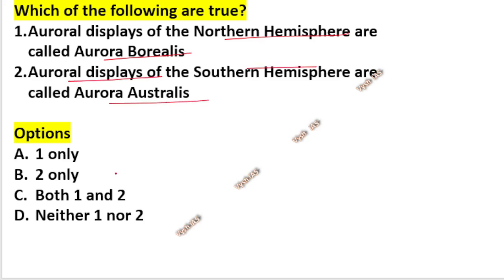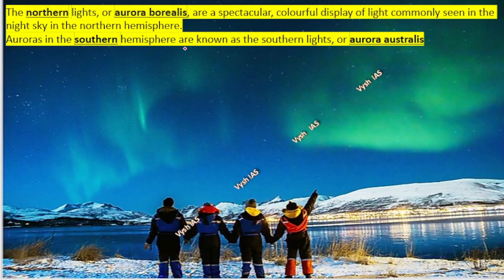Okay, so just a GK thing, and this is actually both 1 and 2. What is in the north is called the Borealis and south is called Australis. It's very easy because you know Australia is in the south, so maybe that's how they named it. So Aurora Australis is in the southern hemisphere, southern pole, and the north is called Borealis.